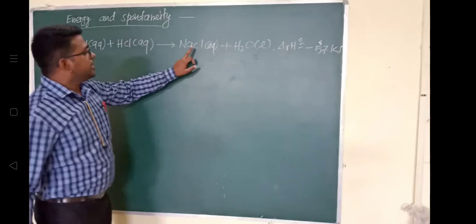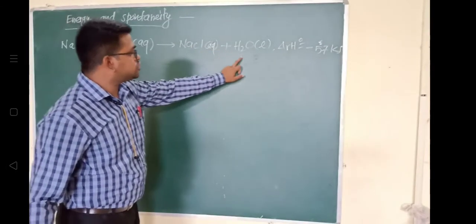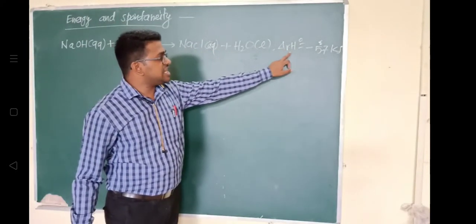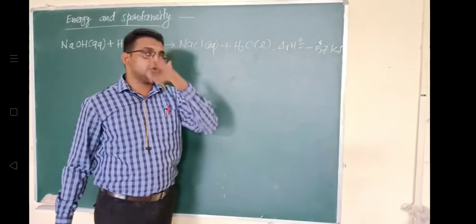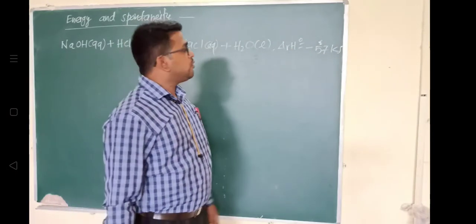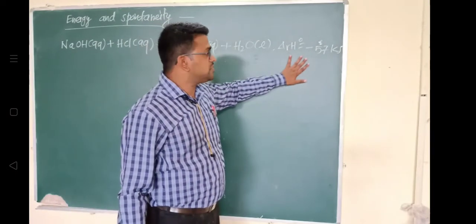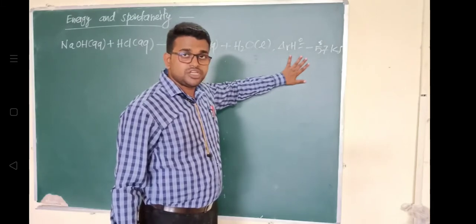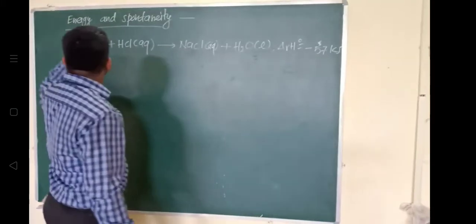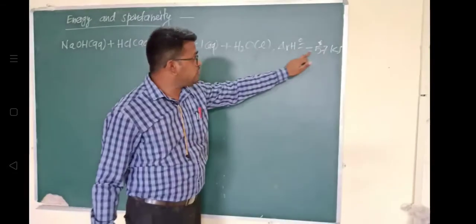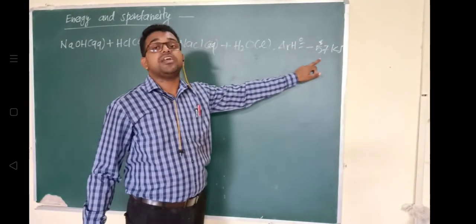Now you can see, what is the meaning of this minus 57 kilojoule? The amount of enthalpy is decreasing, which means the amount of energy is released to the surrounding.